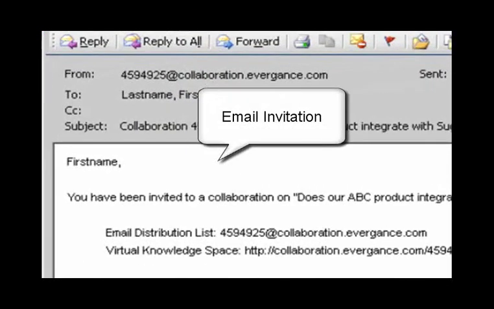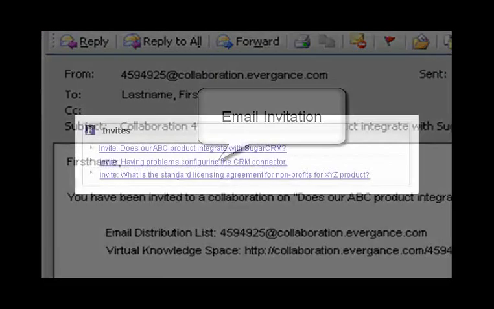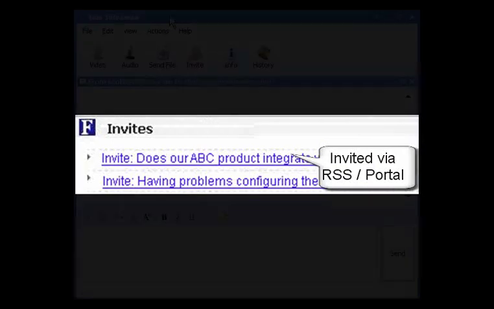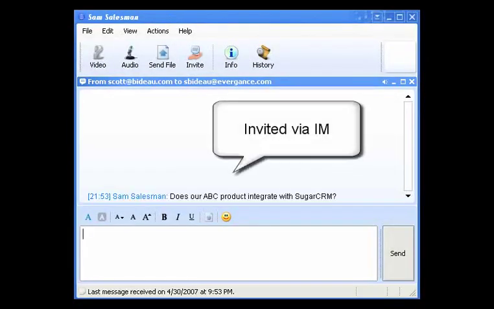Let's look at an example of an invitation shown here as an email. Important information about the collaboration is displayed to the user directly in the invitation. Another example is an invitation by RSS feed. Here we see a user with several invitations displaying on their portal or home page. Yet another invitation example shown here is via instant message.